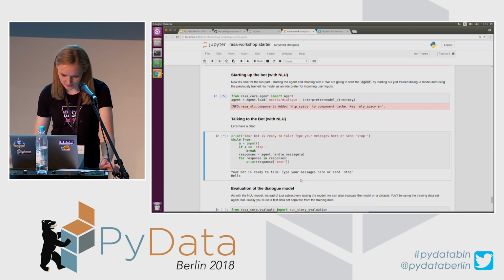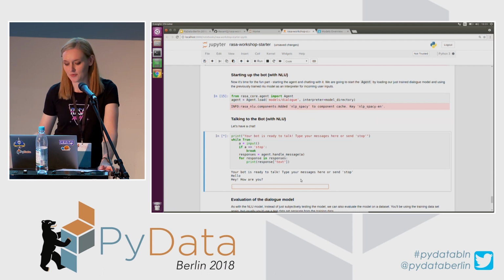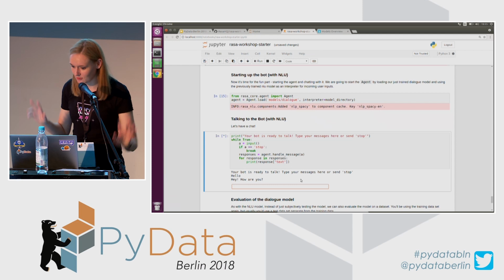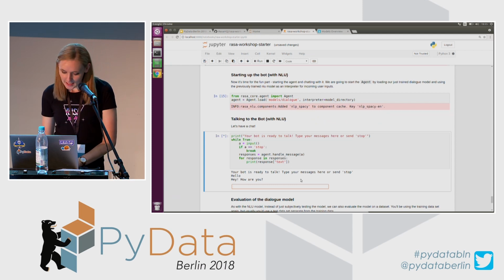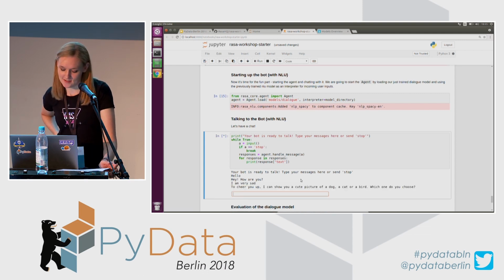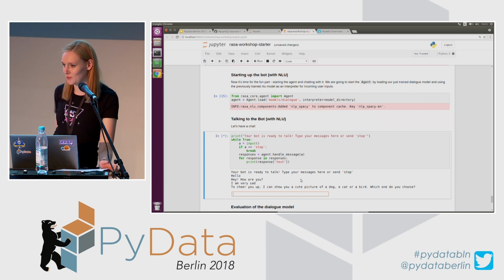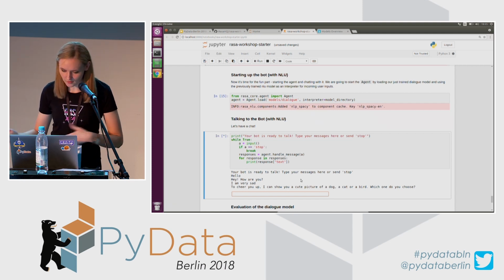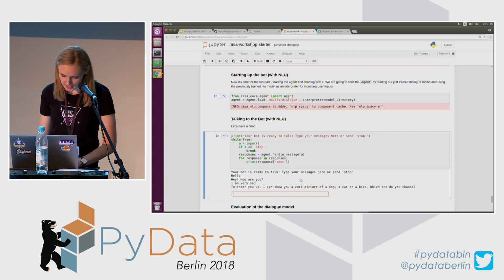So I will just say hello, and the chatbot responded with, "Hey, how can I help you?" Which means that an action greeting was predicted. Okay, I will say I'm very sad. And the chatbot said, to cheer you up, I can show you a cute picture of a dog, a cat, a bird, and which one do you choose? So an action, check in on the mood, was predicted.